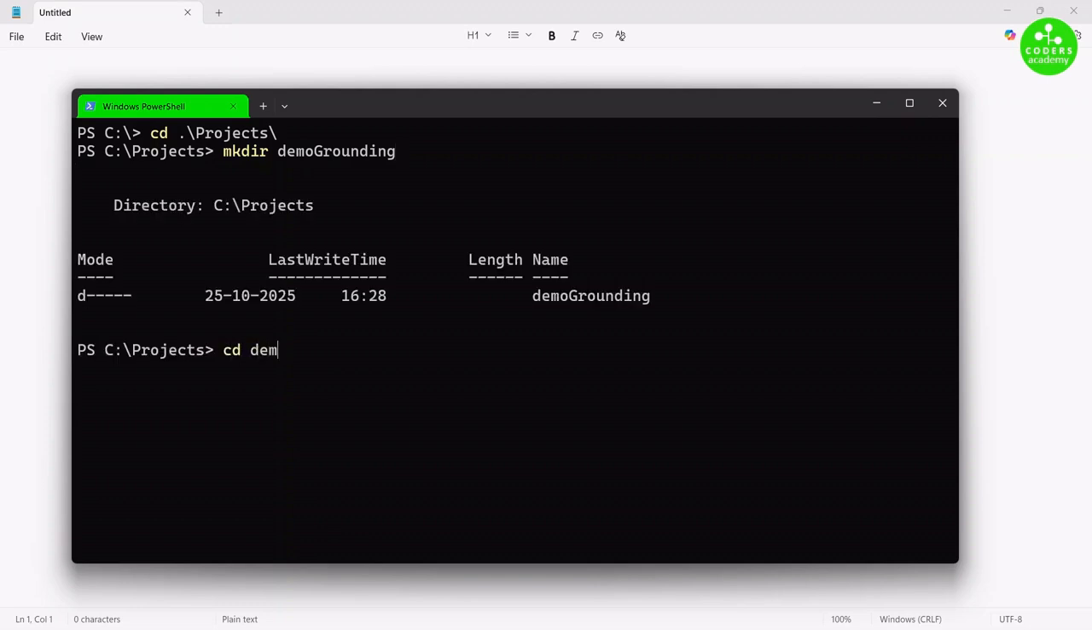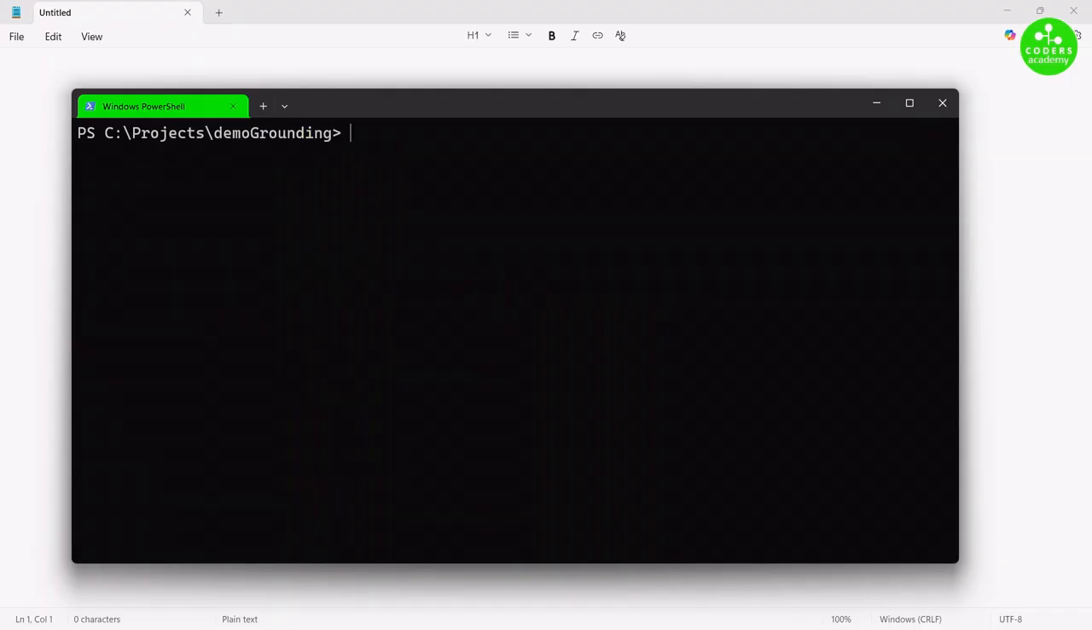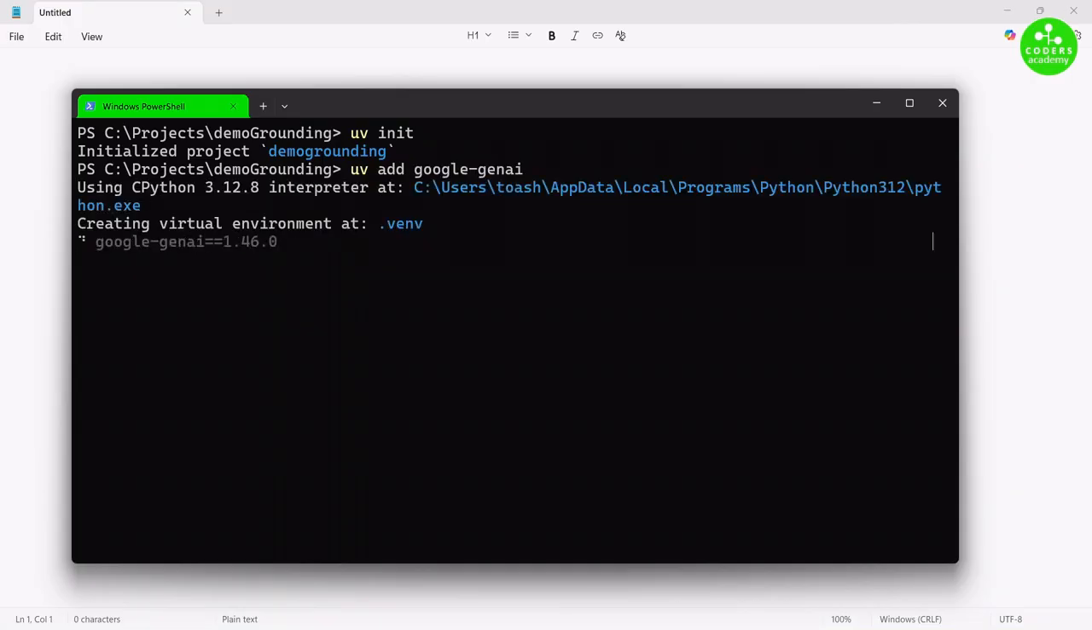To get started, we'll go to PowerShell, go to our projects folder and create a new directory called demo grounding. We cd into this directory and do uv init. This will initialize the folder with all the necessary structure. Now we will add the library: uv add google-genai.